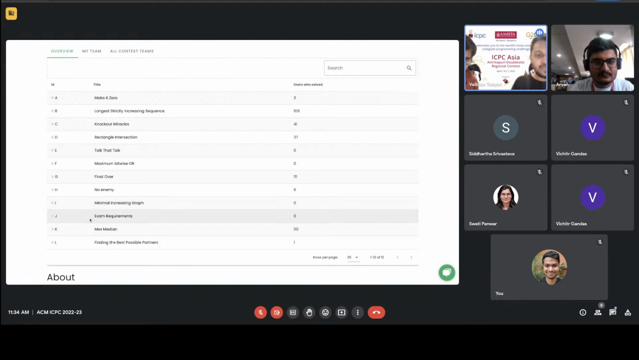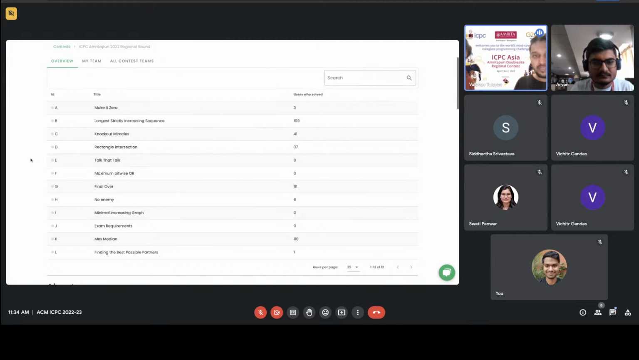I guess teams will try out exam requirements. At least the top teams will probably try it out, as the breakdown is somewhat approachable, but after that I think it's still not very straightforward. So let's see how the contest progresses.